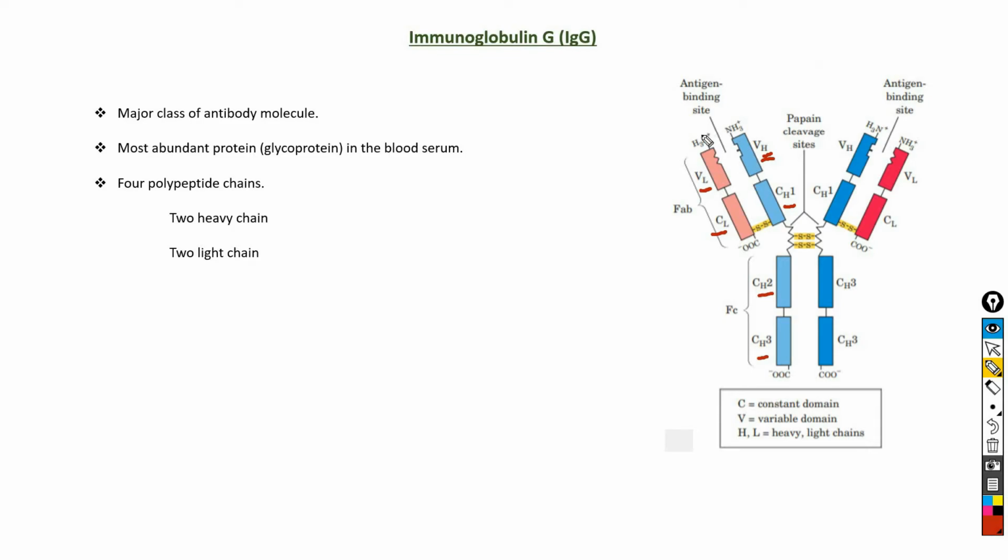The variable domains of both the heavy chain and light chains associate together to form the antigen binding site, as you can see here. And there is a single antigen binding site in each of the branches of the chain. And it is the hypervariable loop within the variable domain which is responsible for binding to the antigen.